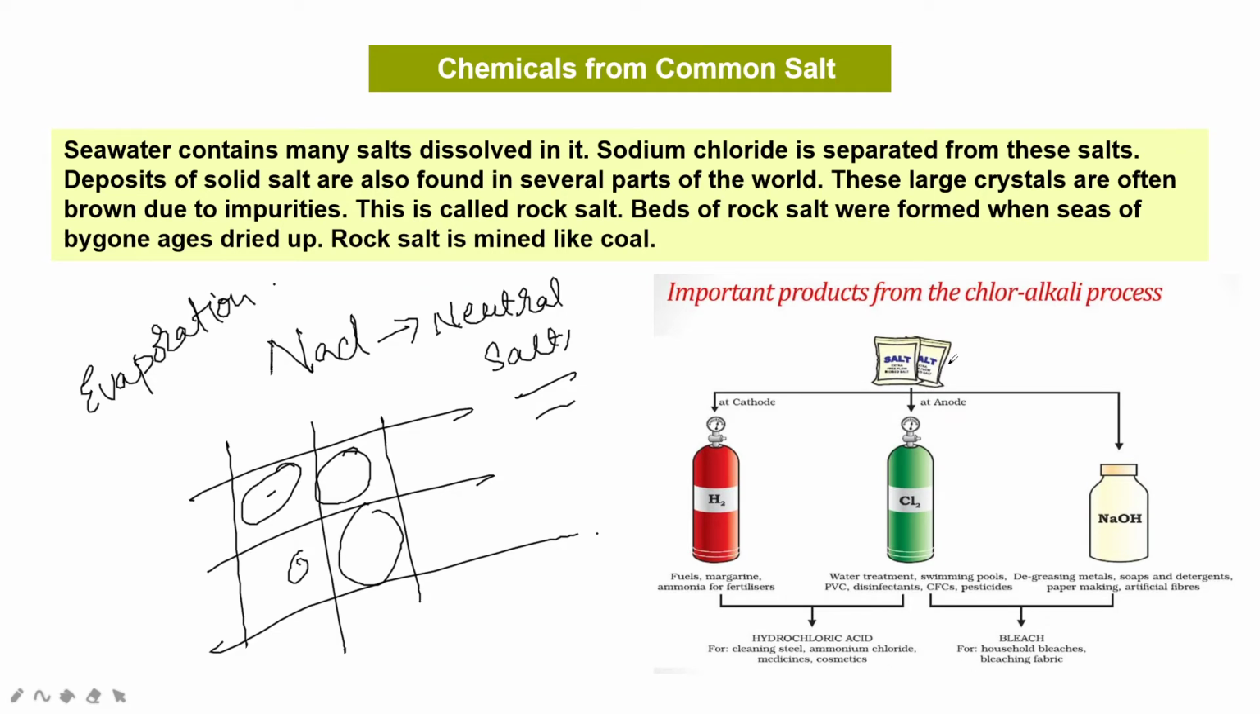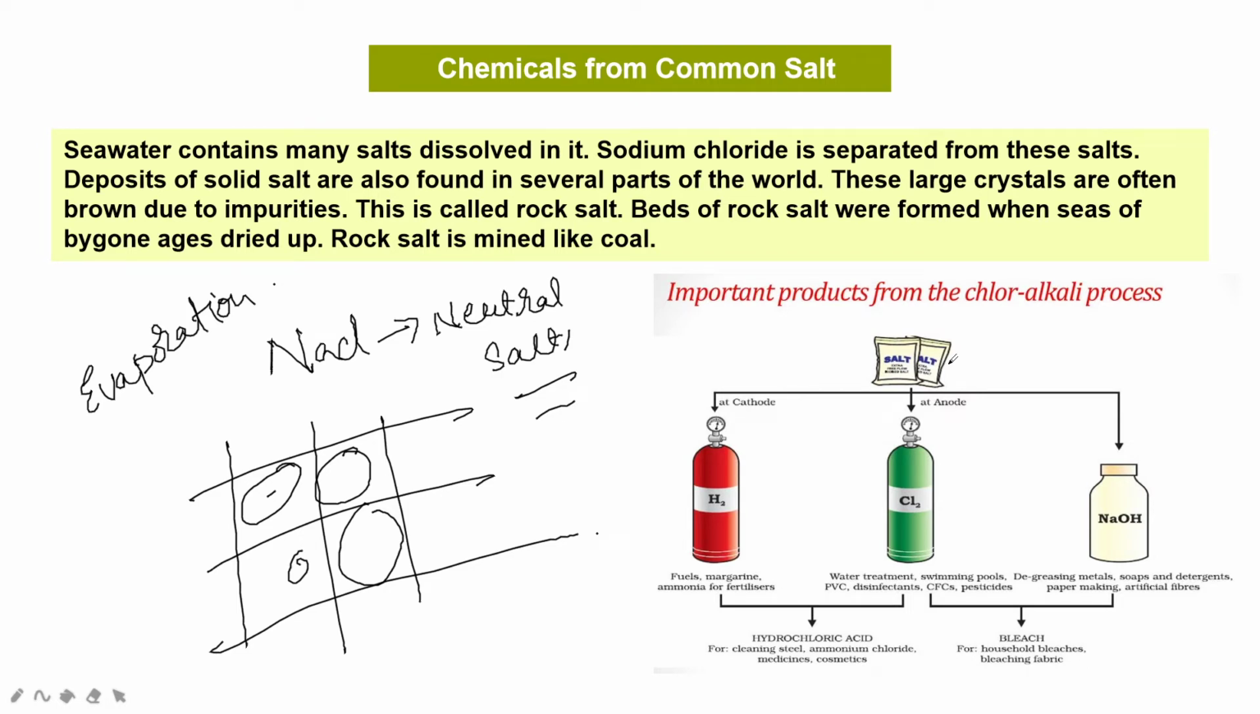Sea water contains many salts which are dissolved in it. Sodium chloride is separated from these salts. Deposits of solid salts are also obtained in several parts of the world. There are large crystals, often brown due to the impurities present in it. This is called rock salt. Beds of rock salt were formed when seas of bygone ages dried up. Rock salt is mined like coal.